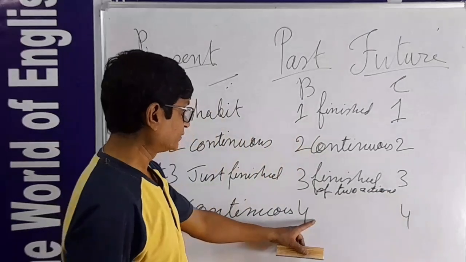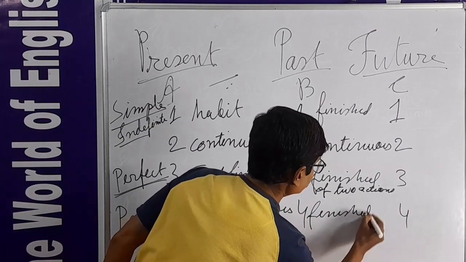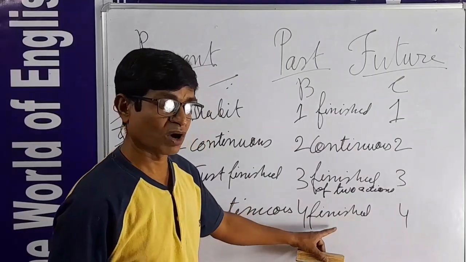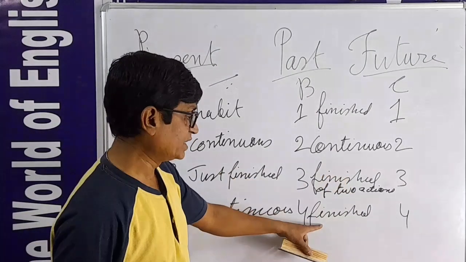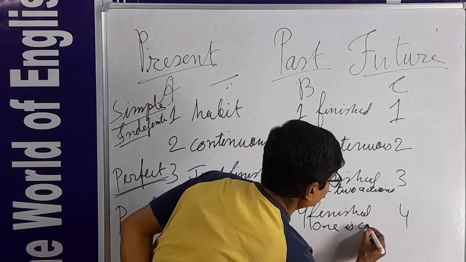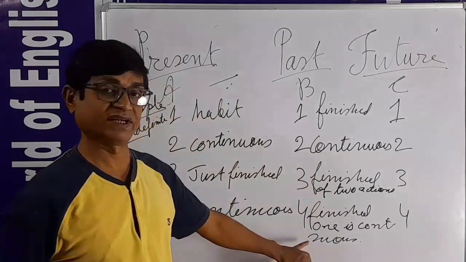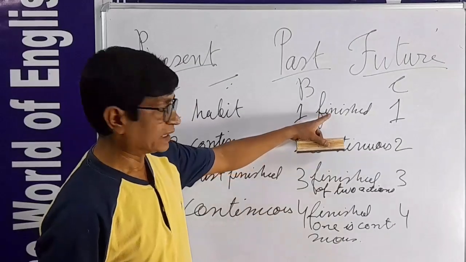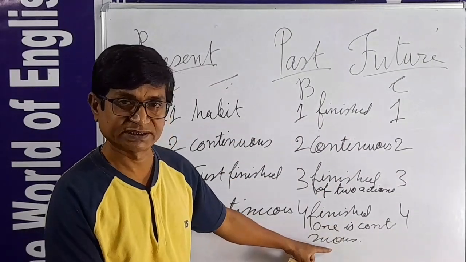Okay? Here also finished, here also finished. But here 2 actions are finished. But what finished before? It was continuing, it was going on. Continuous. One is continuous. That is the difference. Here continuous, but here 2 actions. That is finished, that is also finished, but there are 2 actions. I am going to discuss it later.